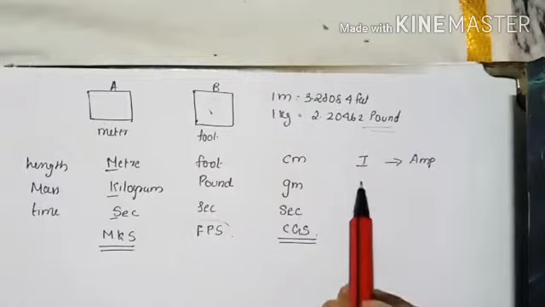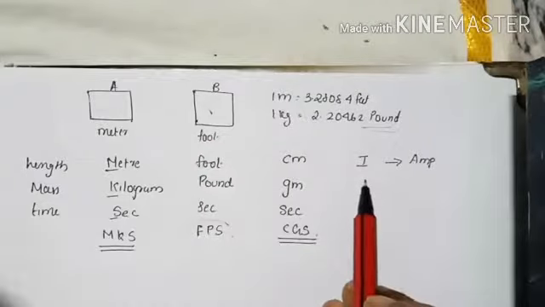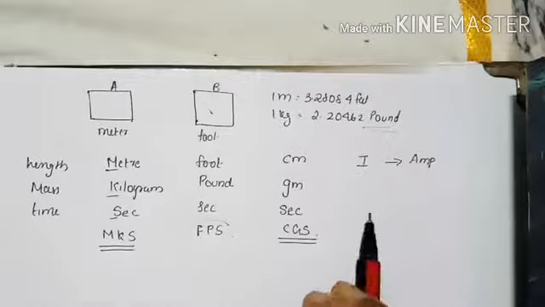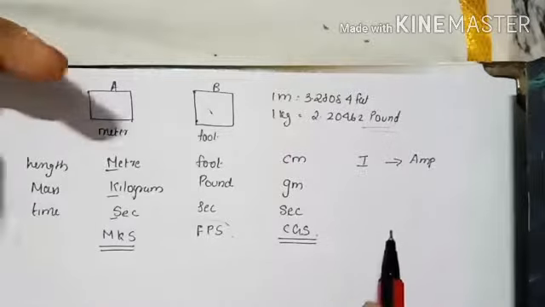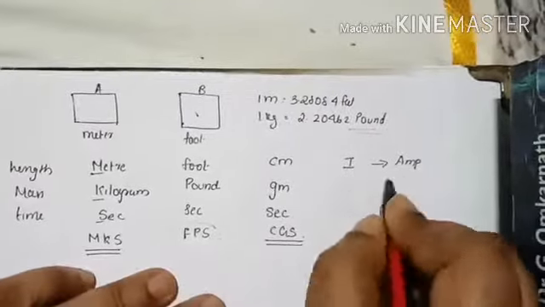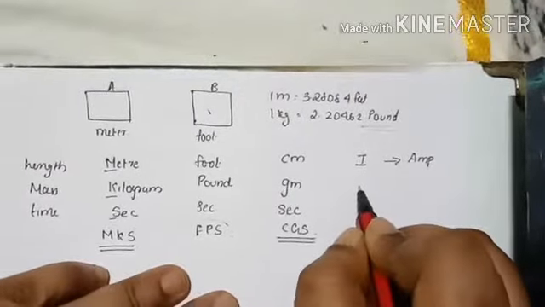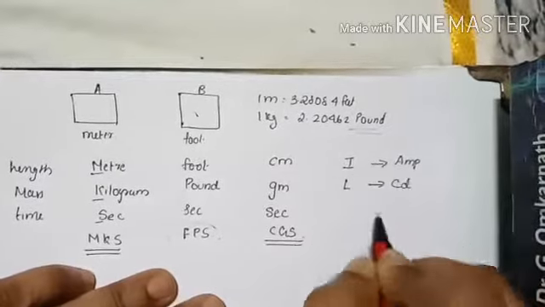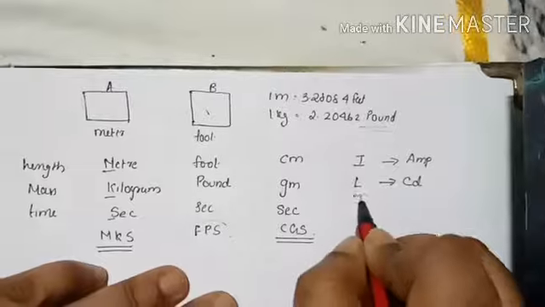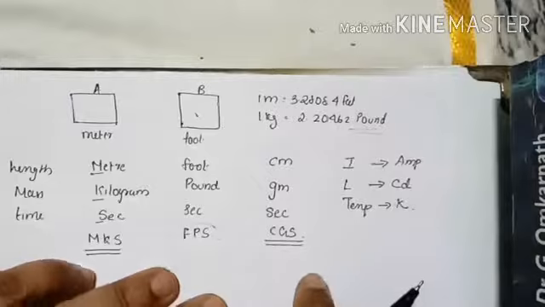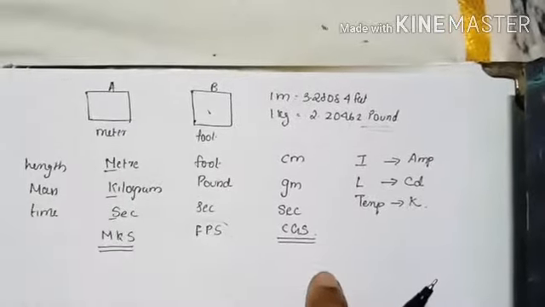Later on, the fourth came up, right? Then candela, that is luminous intensity, came up. Luminous intensity had the unit candela. That was also commonly considered. Similarly, temperature was considered as another, the sixth, fundamental quantity. So what all came up after current? You had luminous intensity, with the unit candela. Then the next, temperature, right? Its unit was taken as Kelvin. Now how many are there? Six fundamental quantities came up.